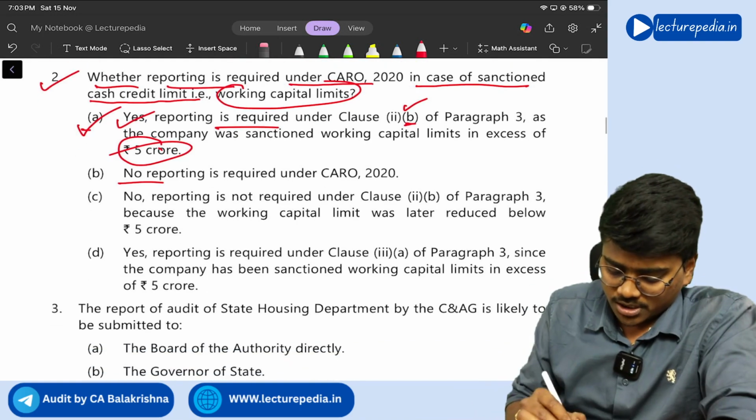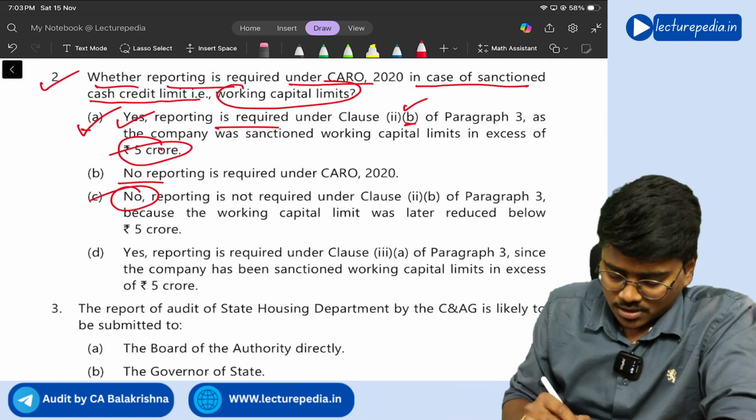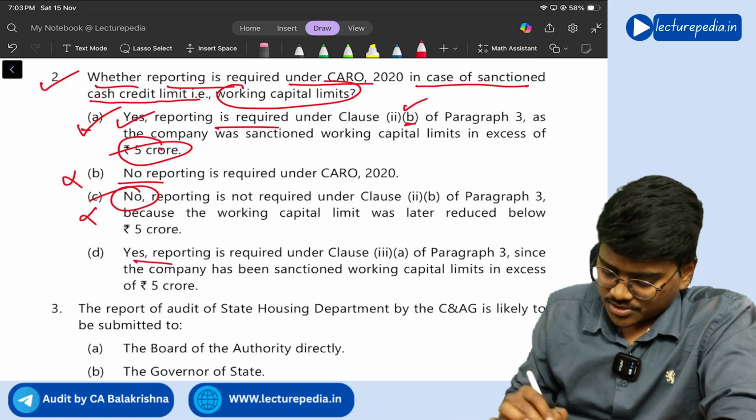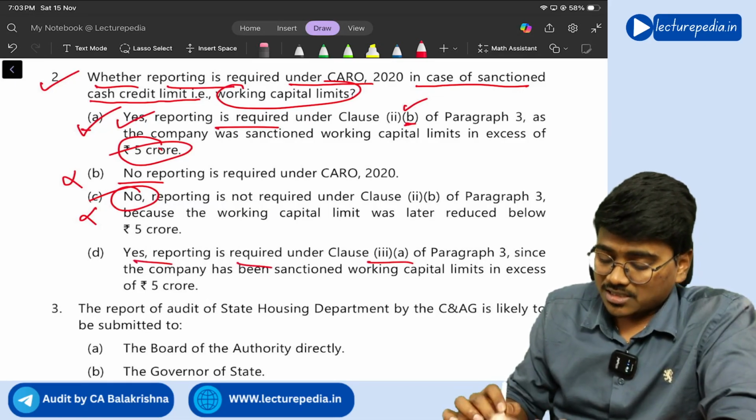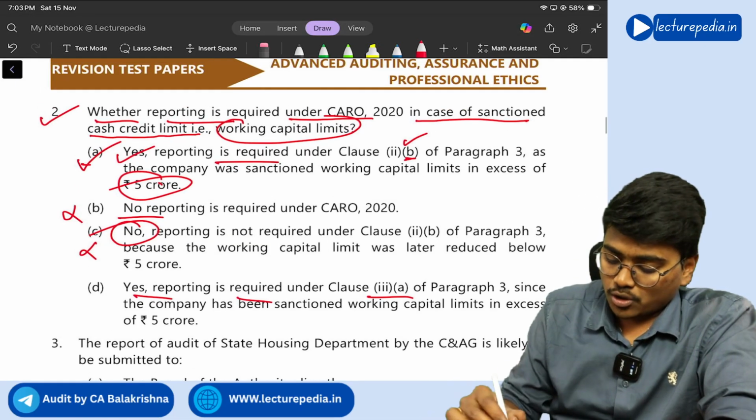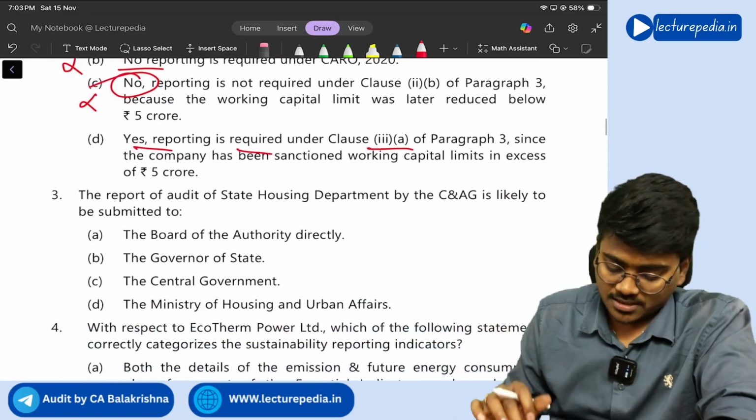We will also see the remaining options. It says no, so this is wrong. This is wrong. Option D says yes, reporting is required under clause 3, but no, not clause 3. It is clause number 2, right? So option A is correct.